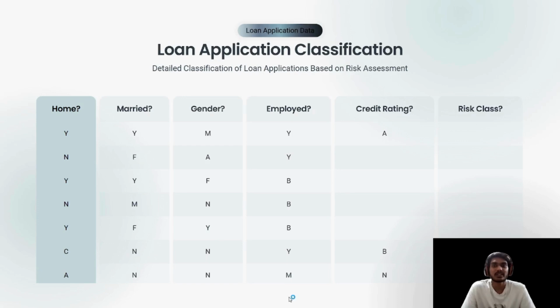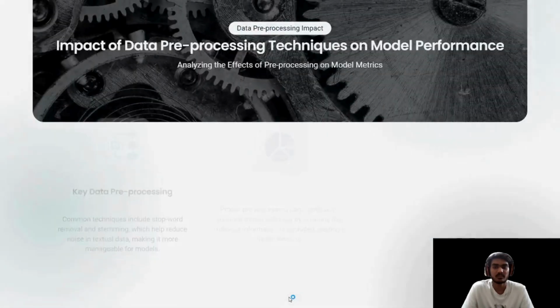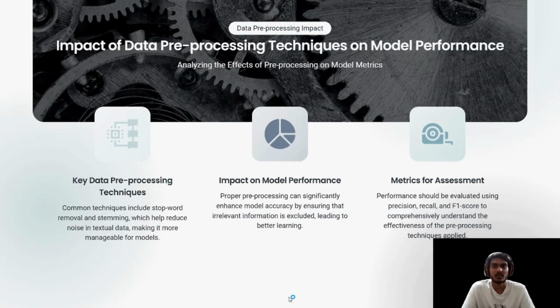Loan application classification: detailed classification of loan applications based on risk assessment. Data pre-processing impact: the impact of data pre-processing techniques on model performance. Analyzing the effect of pre-processing on model metrics.